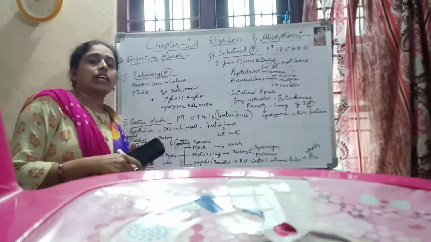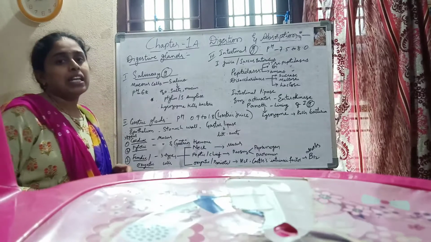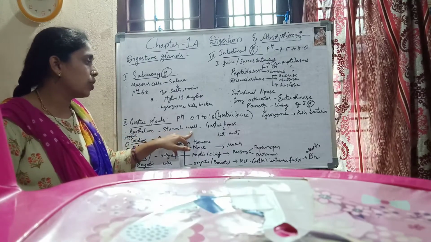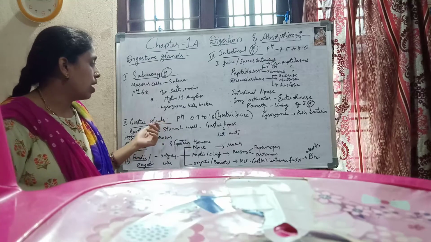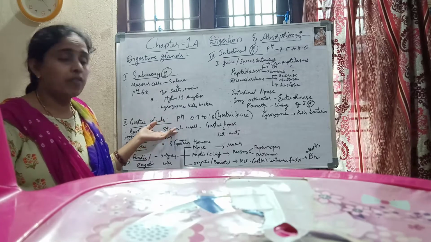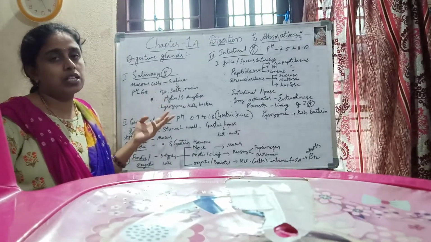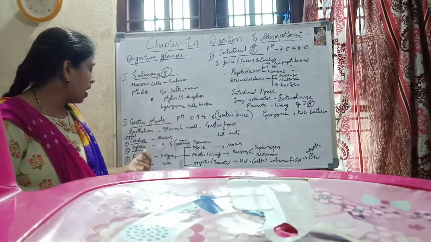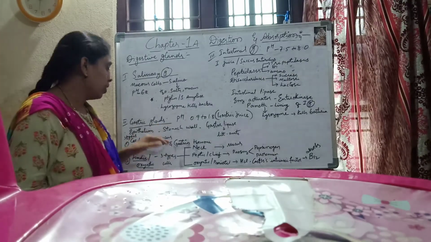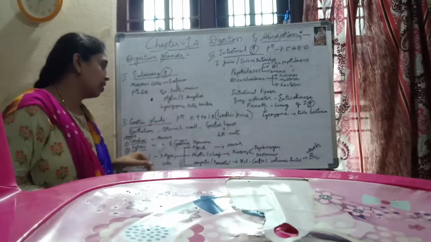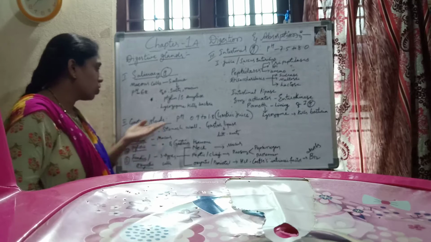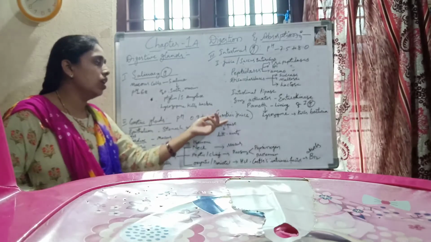The next glands are gastric glands. The stomach lining is lined by epithelial tissue, the epithelium. That epithelium of the stomach wall produces gastric juice, acting like a gastric gland. In the stomach we have read about 3 regions. What are the 3 regions of the stomach? Cardiac, fundic and pyloric regions. These regions act like glands now. The epithelial cells of these regions act as glands and produce a juice called gastric juice.